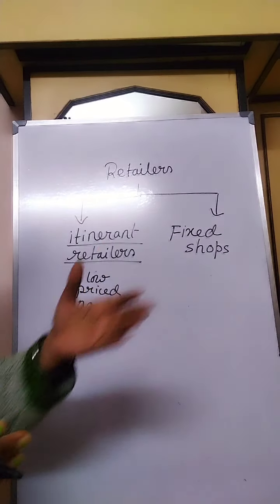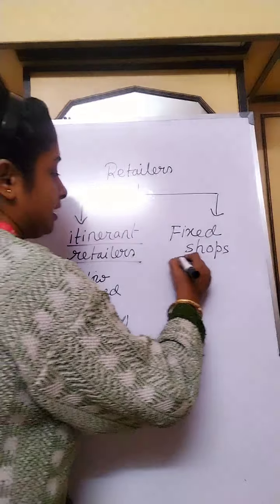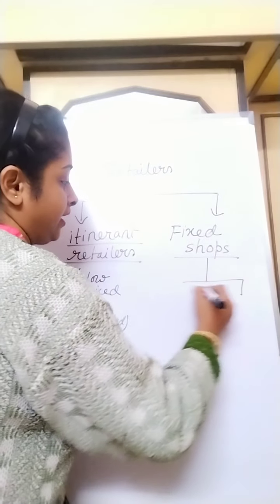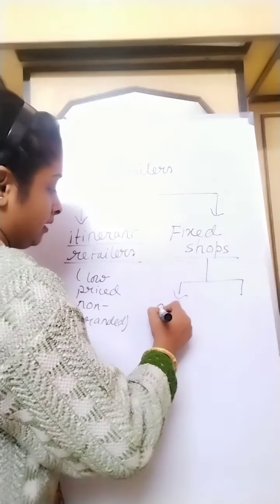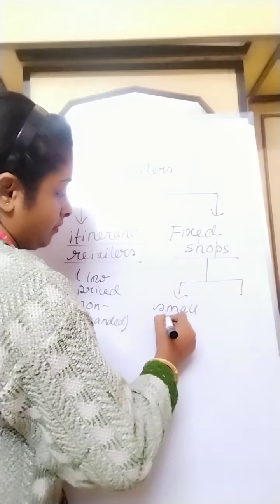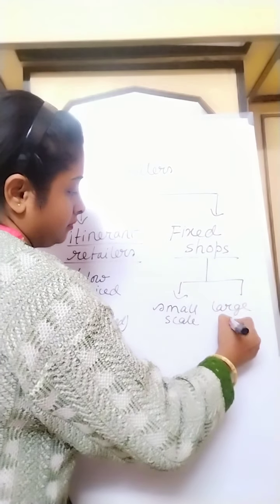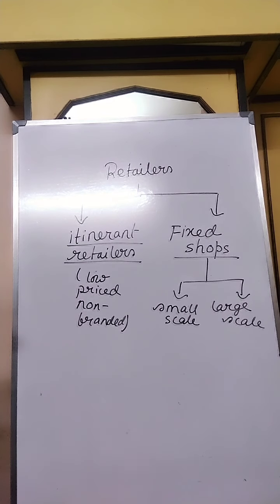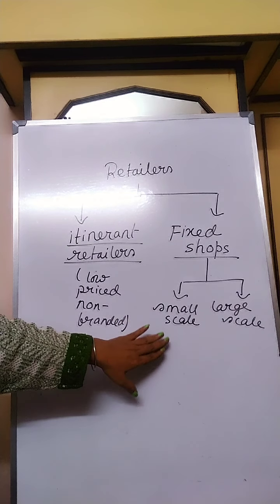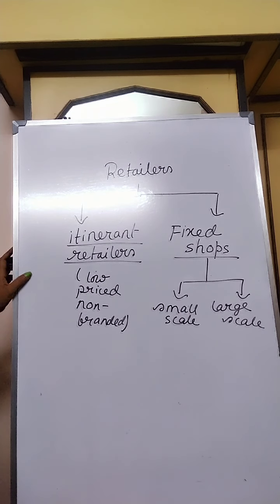Now we come to the second category, that is fixed shop retailers. Here also, in case of fixed shop retailers, there are two categories. Again, it can be subdivided into two categories. One is small scale, another is large scale. Small scale and large scale. Now, under small scale retailers come the street stalls.